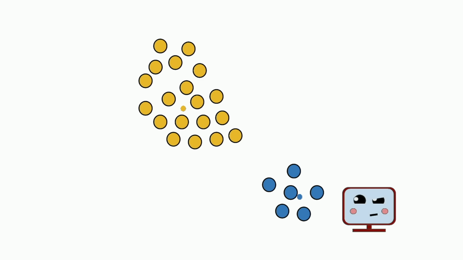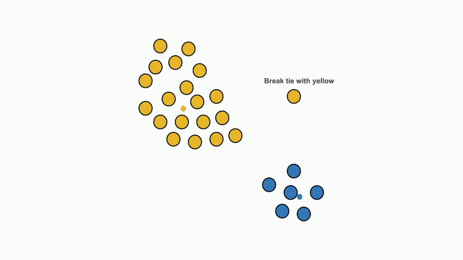I know what you're thinking. Well, what if there's a point that is equidistant to two or more centers? Then which cluster it gets assigned to is random and we could end up never converging, right? Great question. Well, it's only random if you implement it that way, and there's no reason to implement it that way. Instead, use a deterministic choice, like always picking the first center in the list of possible centers.